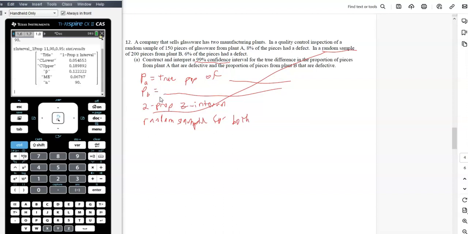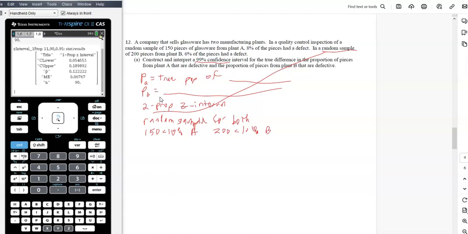So yeah, there were tons. A glassware manufacturer is going to produce a bunch, so just 150 or 200 is much less. So 150 is less than 10% from plant A. 200 is less than 10% from plant B.